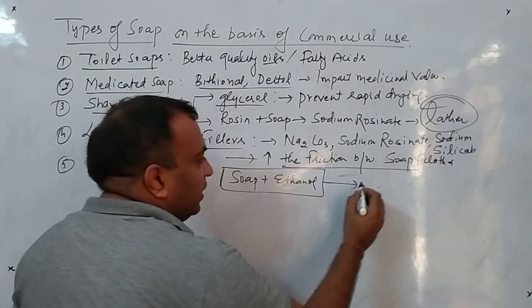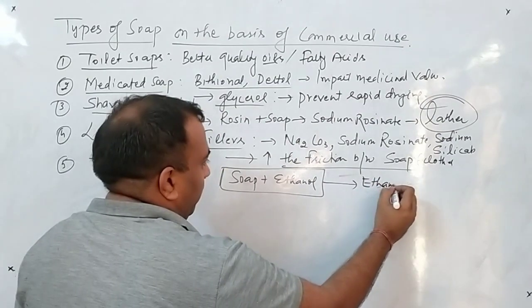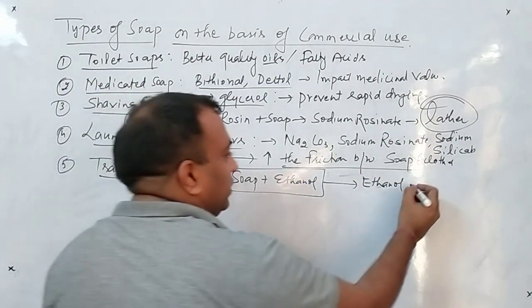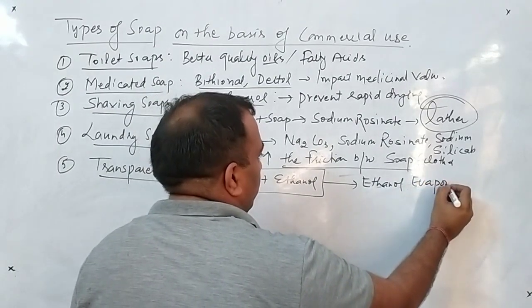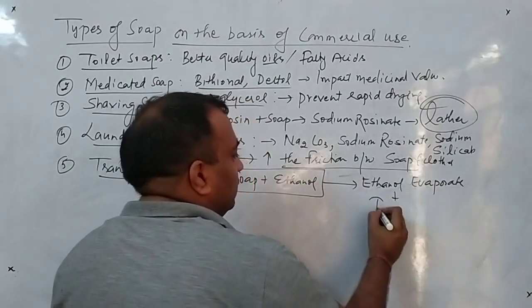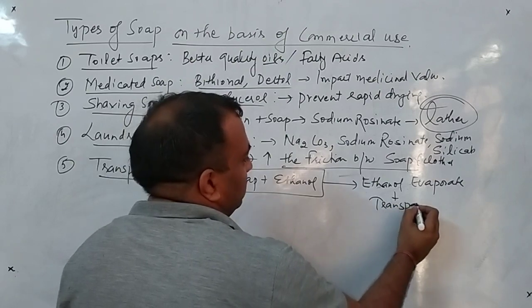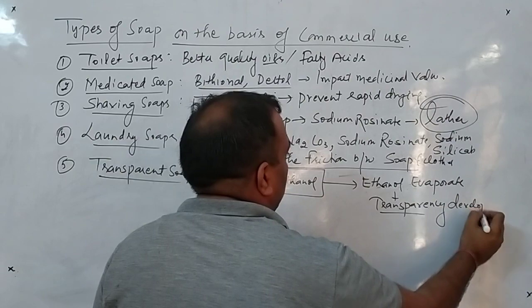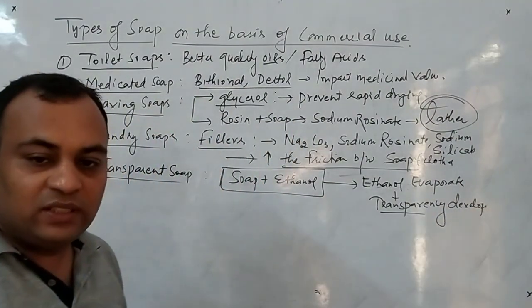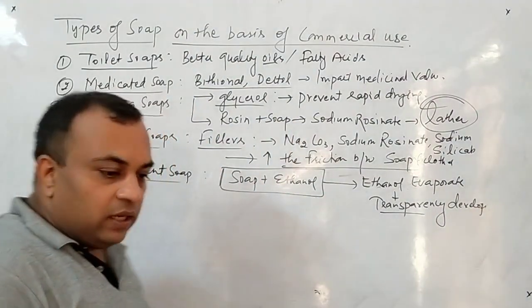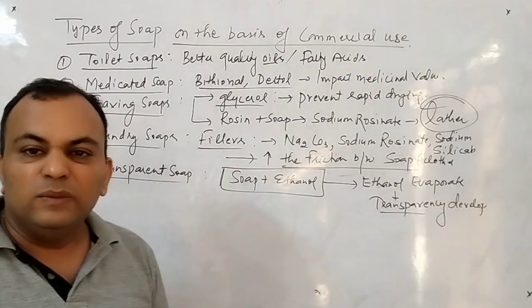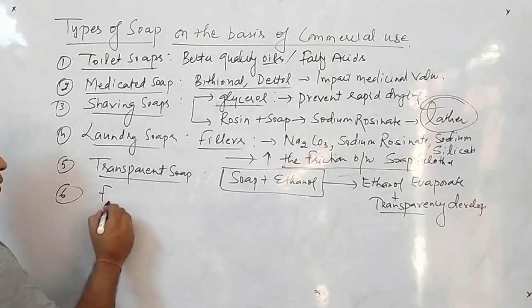And then finally what happens? Ethanol, you know, is a very highly volatile compound. So this ethanol evaporates. And what is left? The transparency develops in the soap, or you can say the soap will automatically become transparent. Clear?